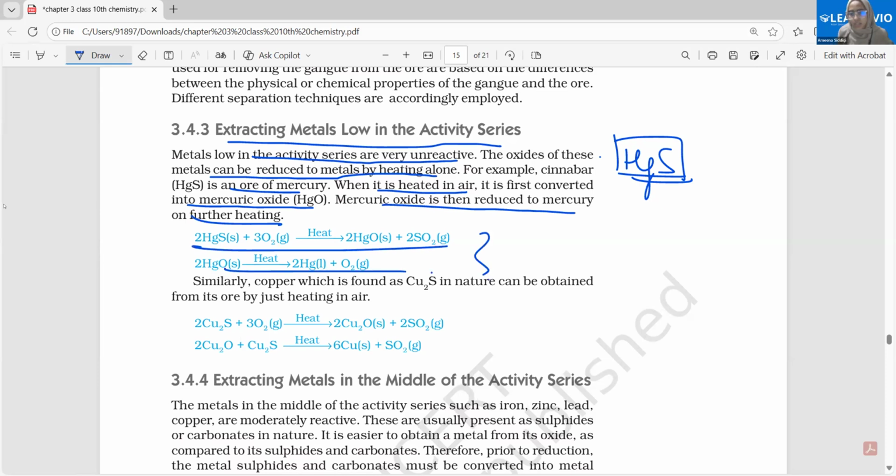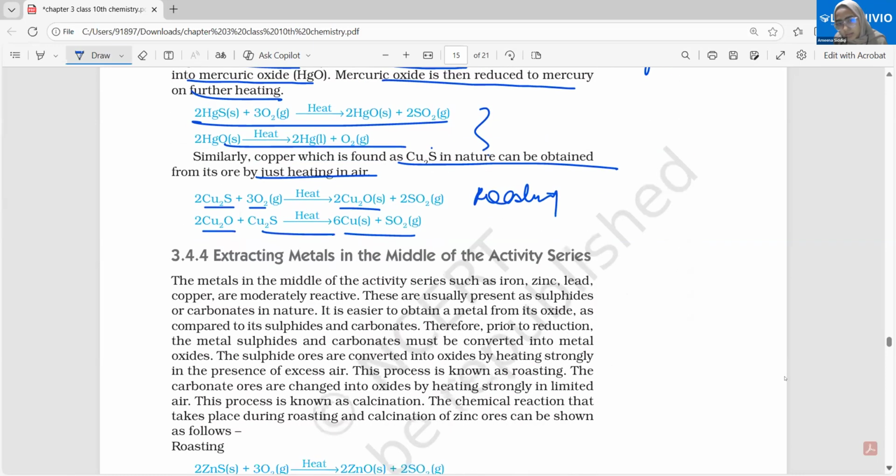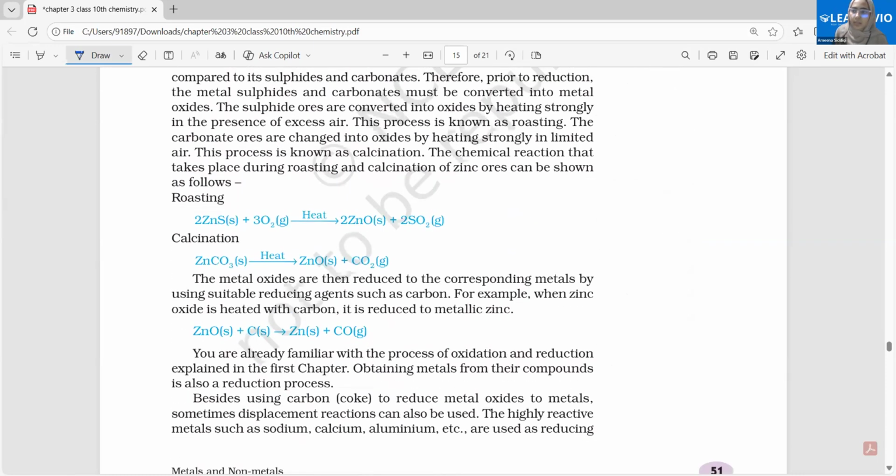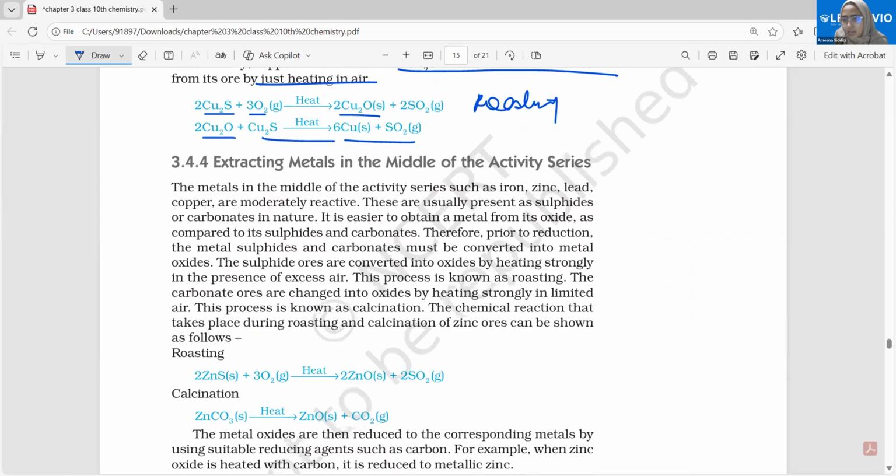Are these equations understood? Yes. Then copper sulfide changed to oxide, heated in the presence of oxygen. This is nothing but roasting. Changed to the oxide form. Now this oxide form could be simply heated and then changed to the copper form. Any problem in this one? The least reactive metals. Fine.